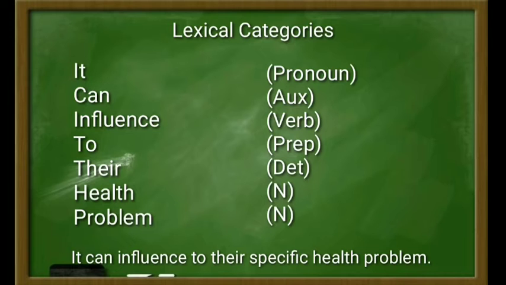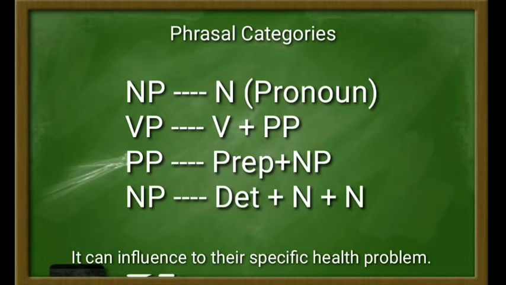And then next I would like to explain about the phrasal categories analysis. The noun phrase here is the word it. It is a pronoun. The verb phrase here is can influence to their health problem, which consists of verb and prepositional phrase.